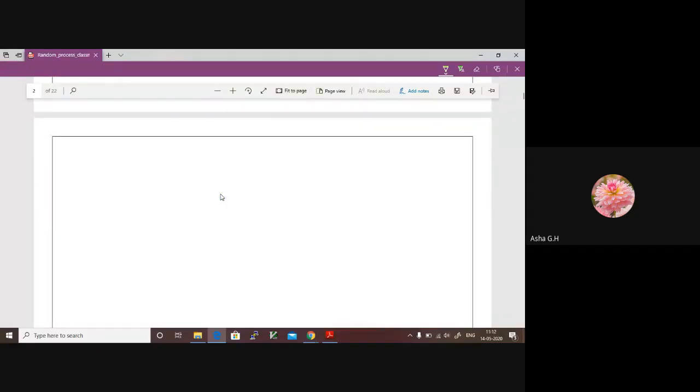Next concept is again under the same heading. There are some parameters to be discussed. The first one is mean. And we have something called the correlation function here. We have correlation. We have covariance. And we will discuss PDF, cumulative distribution function, and so on under the same heading.